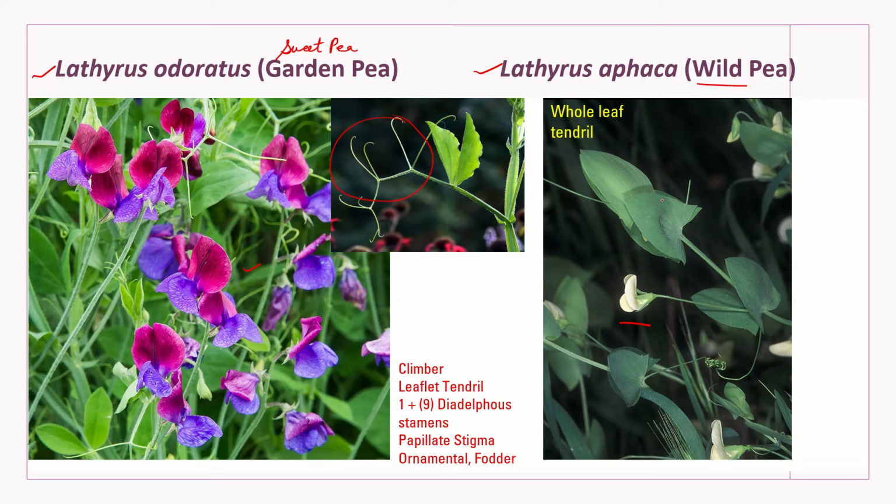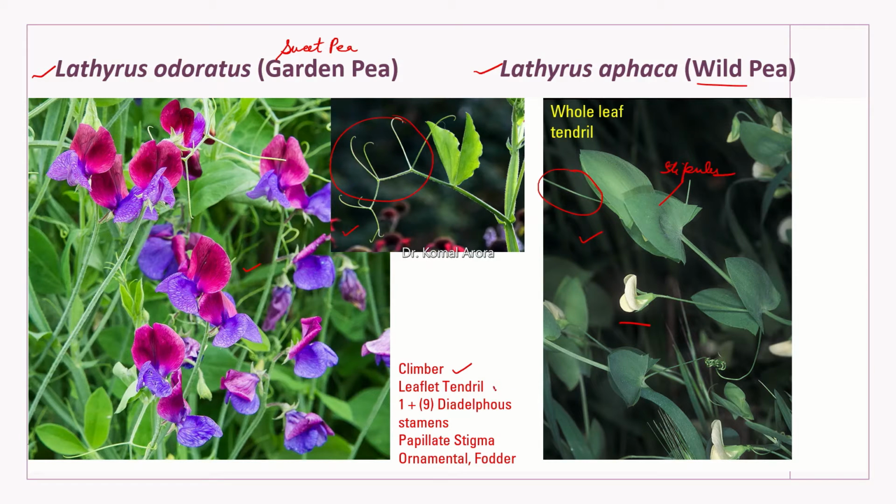Whereas in this case, these structures are stipules which perform the function of photosynthesis, and the whole leaf has modified into tendril. So the difference is, here we observe leaflet tendrils and in this we see whole leaf tendrils. But otherwise, both of these are climbers.